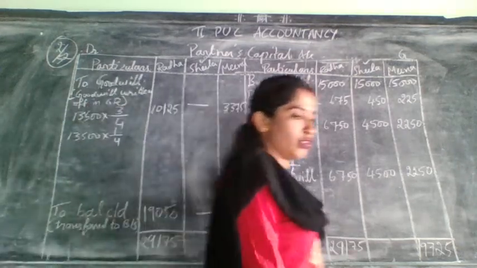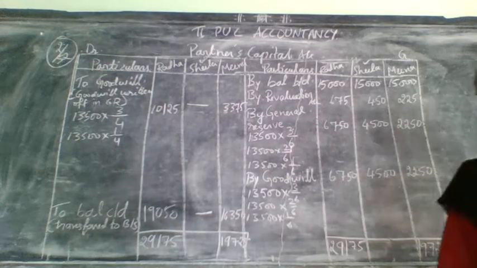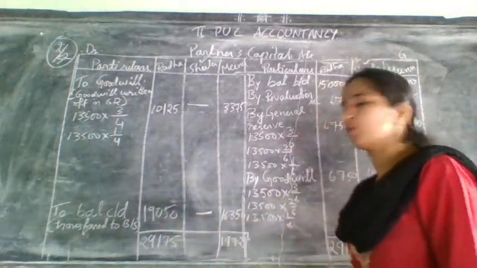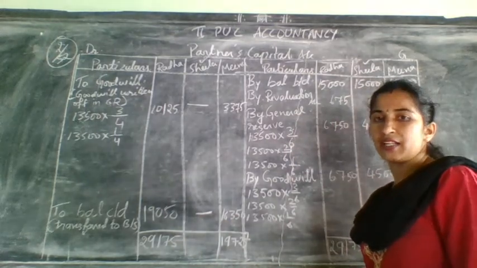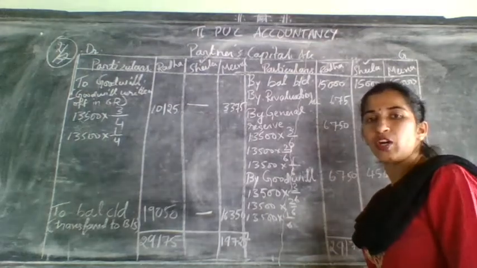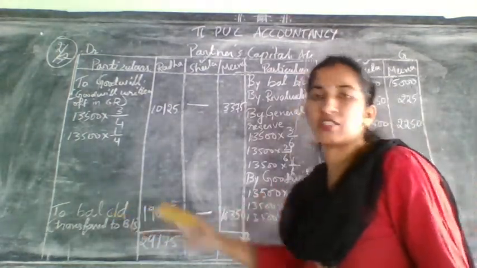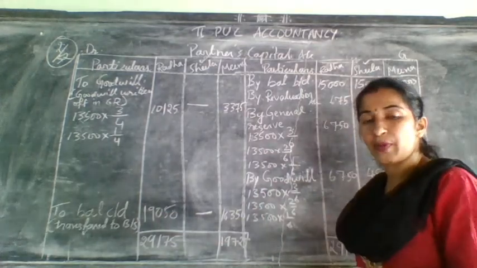$19,050. You got how much? 19,050. So this is balance carried down of whom? Remaining partner. Now I have not given any entry for the retiring partner. Why? Because for the retiring partner you should not add it here. You need to write it separately.